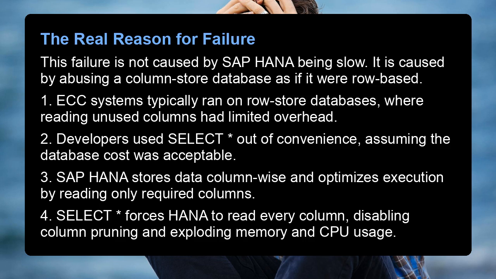Developers used select star out of convenience, assuming the database cost was acceptable. 3. SAP HANA stores data column-wise and optimizes execution by reading only required columns. 4. Select star forces HANA to read every column, disabling column pruning and exploding memory and CPU usage.